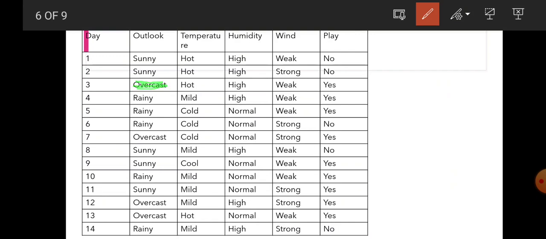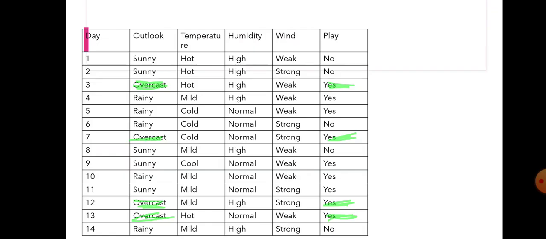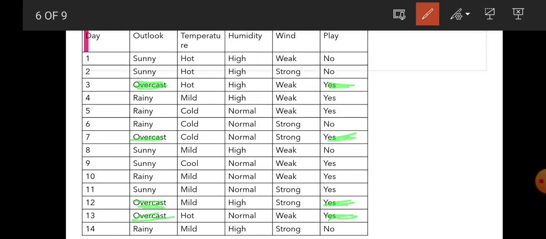So outlook equal to overcast, my model has to say yes, right? If outlook is overcast, my model has to say yes. Okay, I'm going to check my second condition. Humidity equal to normal and wind equal to weak. The model has to say yes.